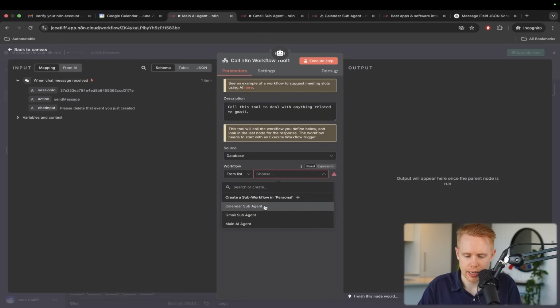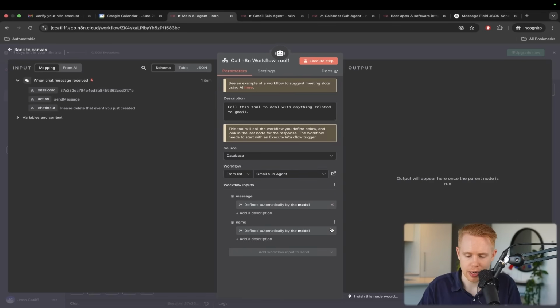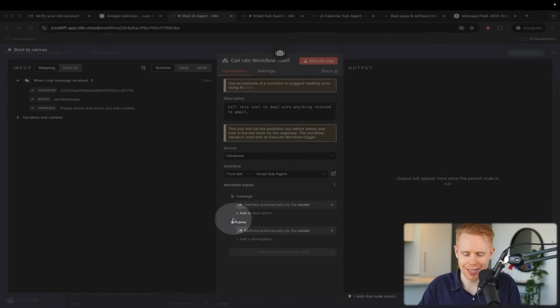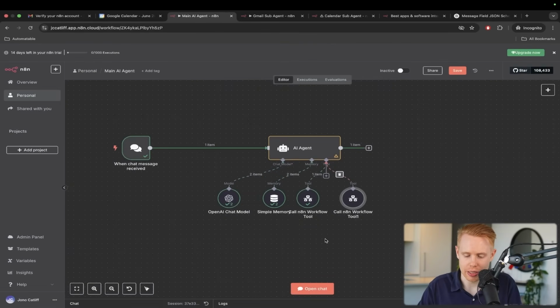Okay. And we'll hook in Gmail subagent, and it's going to ask for the message, and it's going to ask for the name. We can define this by using AI. It'll pull in the message from the chat input. And then what's cool is that it'll even pull in the name, and it'll just find the name within here, and then it'll pull it out here, and it should work out of the box.